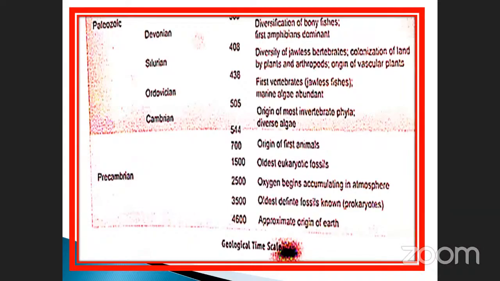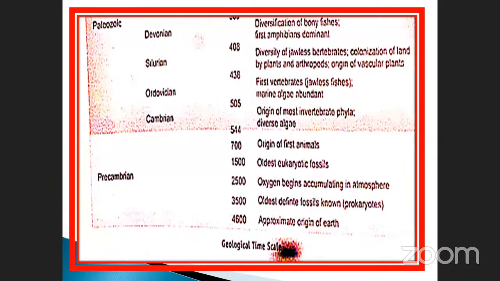Vertebrates. Colonization of the land by plants and arthropods, and also vascular plants. These are all in the Devonian period. Silurian period. This is also very, very important. Okay, Silurian. You should know when coal formation takes place, and which period they may ask questions about.